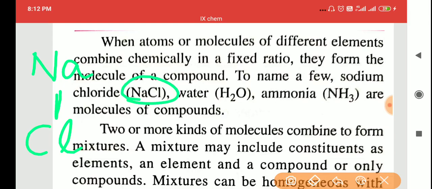If two different atoms are combining together, that is known as a compound. What is a compound? A combination of two or more atoms of different elements.